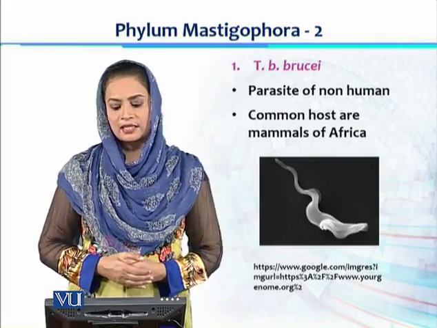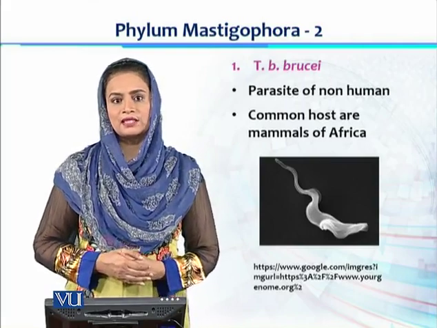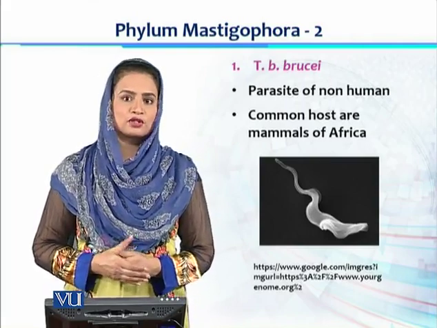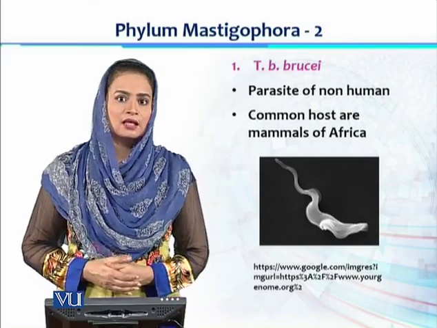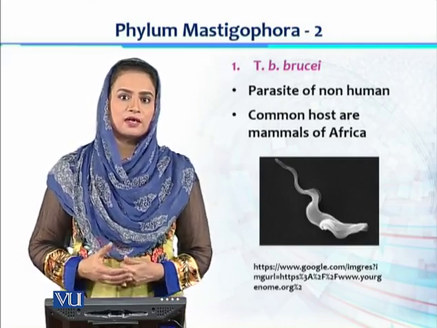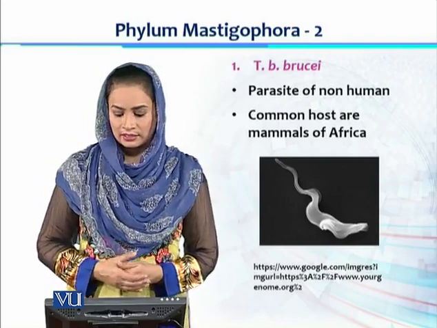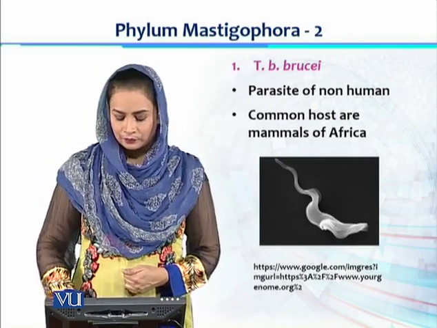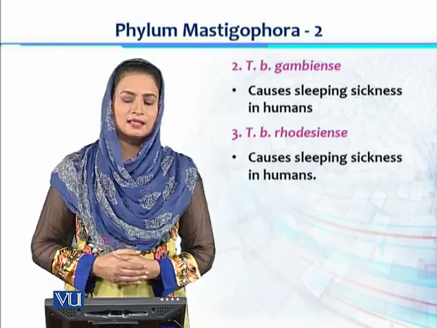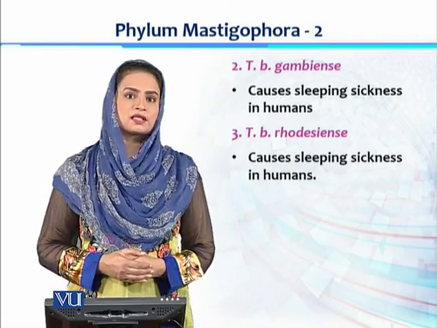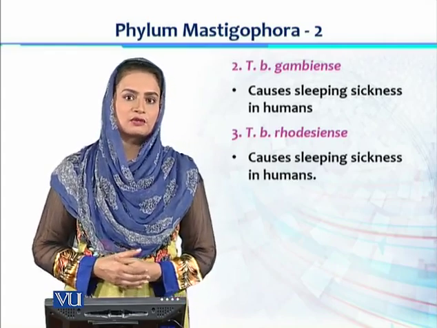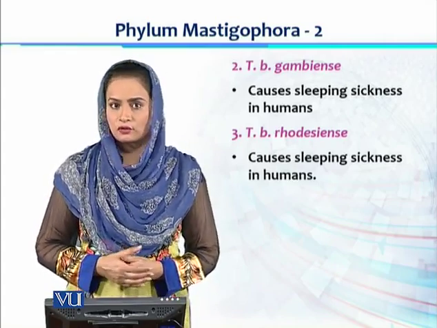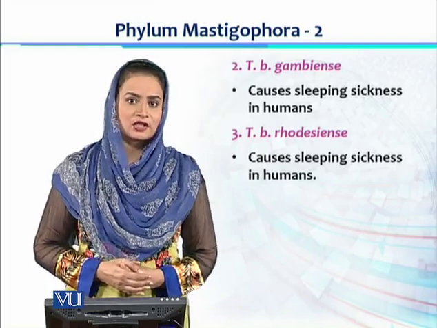Among these 3 subspecies, Trypanosoma brucei brucei is the parasite of non-human mammals. Cattle are mostly the victims of this disease in African countries. The second subspecies, gambiense, causes sleeping sickness in humans. The third subspecies is also causing sleeping sickness in human beings.